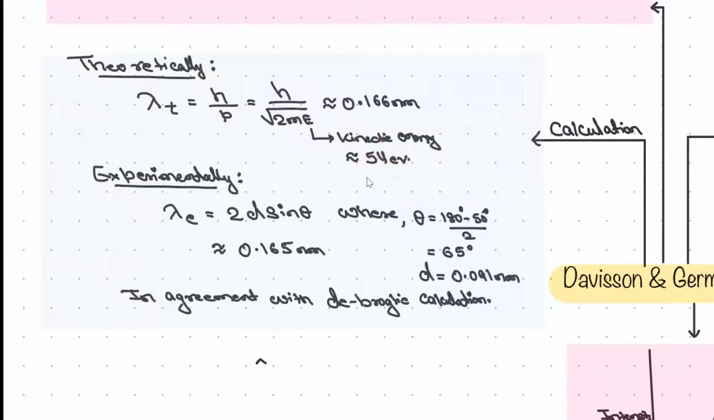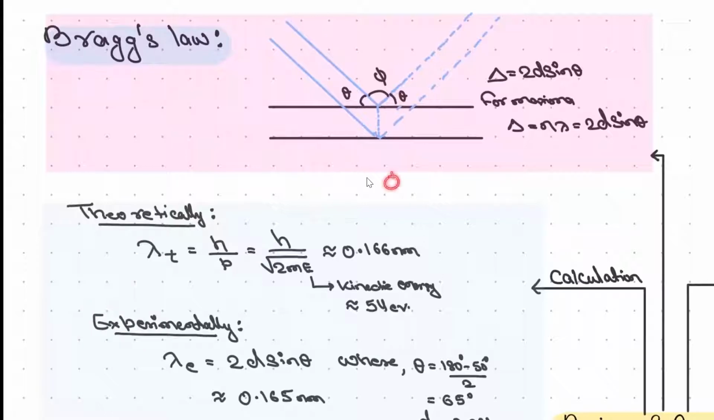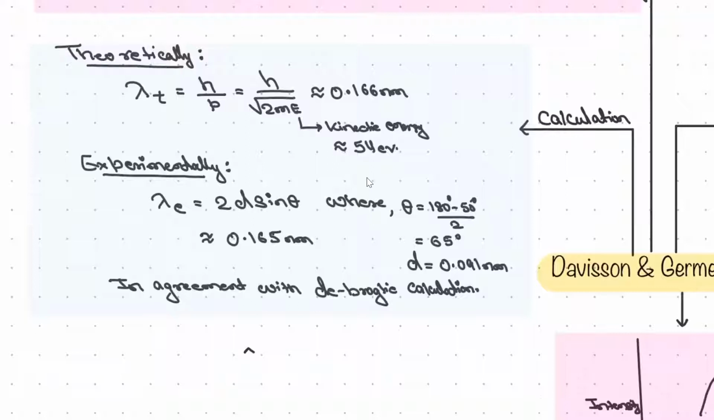So we put n equal to 1 for the first order, right? Here this is theta, this is theta, this is phi. So phi will be (180 degree minus 2 theta) by 2, right? So this is what we got. If you put this value here, the value of d has to be given. It was given, right? From the arrangement of the lattice, we know that d is equal to 0.091. If you put that in, it will be about 0.165 nanometer. So you can see 0.165 nanometer and 0.166 nanometer are almost the same, right? So the theoretical as well as experimental verification helped.